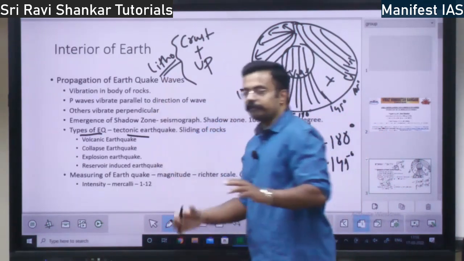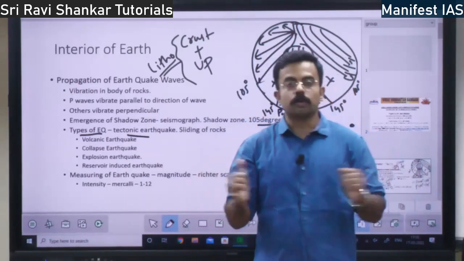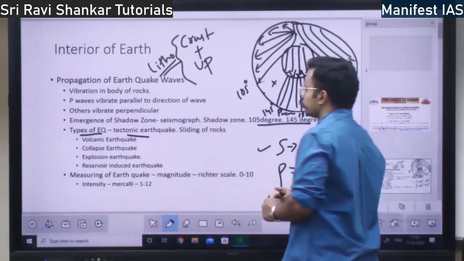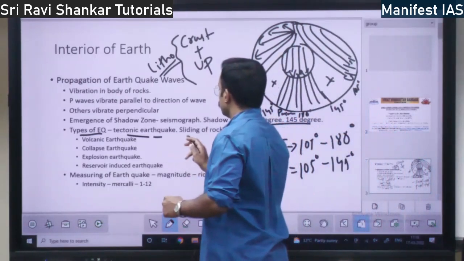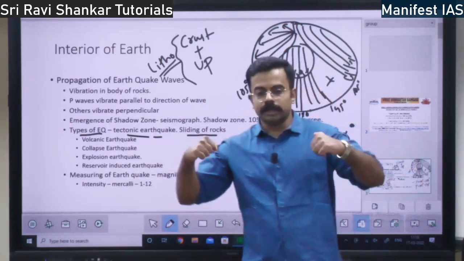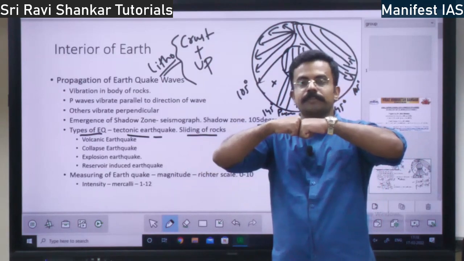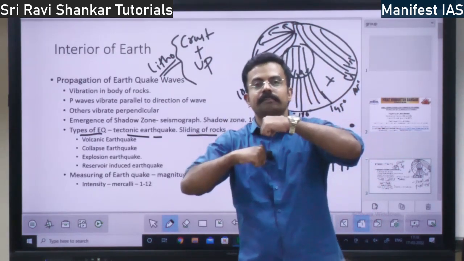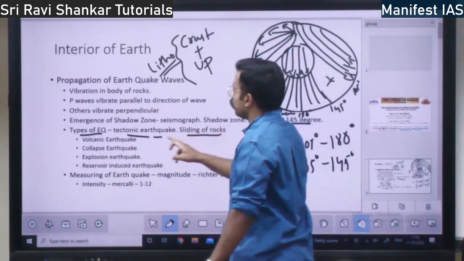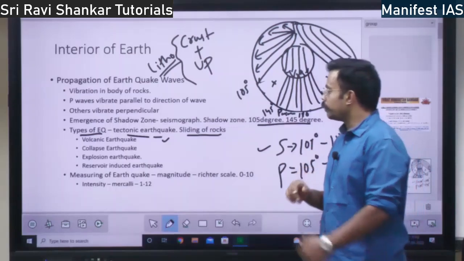I will discuss what plates are later. So if there is a collision of plates, what happens? There will be tectonic earthquake, right? Here there will be sliding of the rocks. There will be one plate and another plate, they are compressing and there will be friction and they slide. They give way and they will slide, right? That sliding of the rocks constitutes the tectonic earthquake. That is the first type of earthquake.